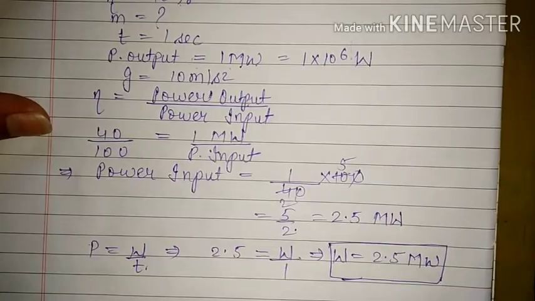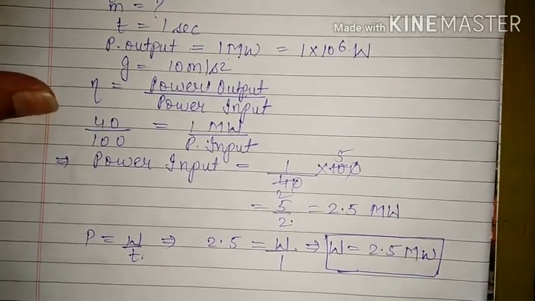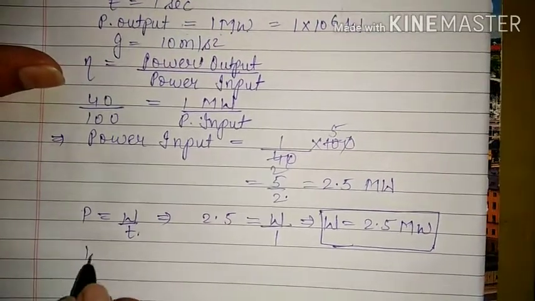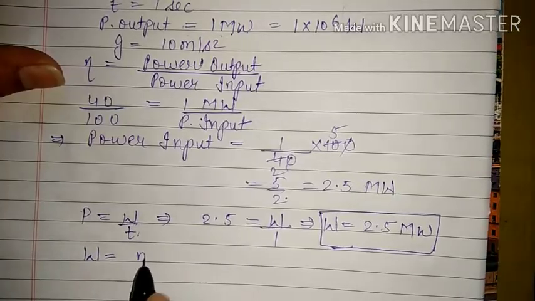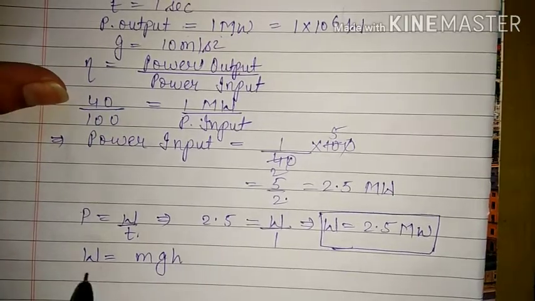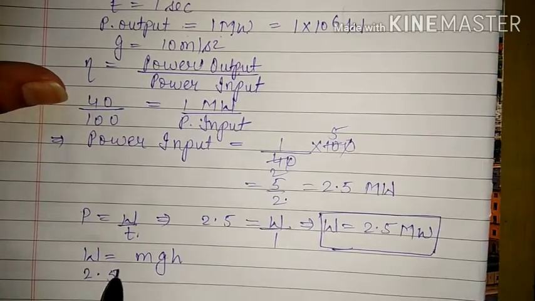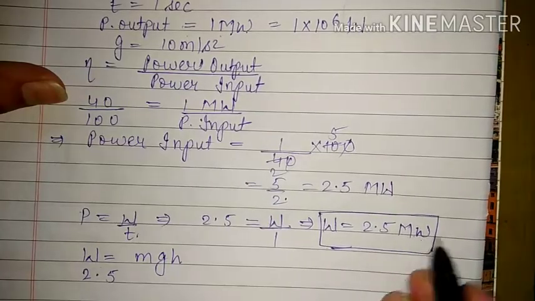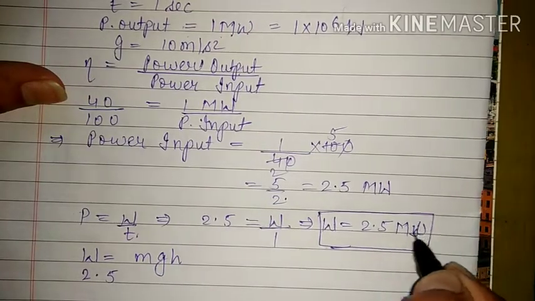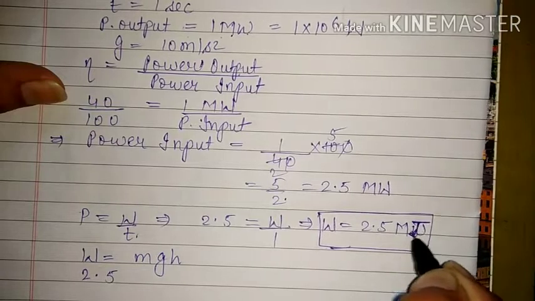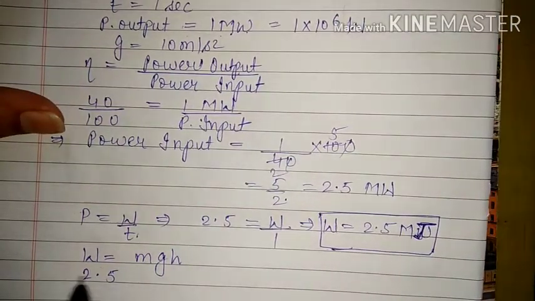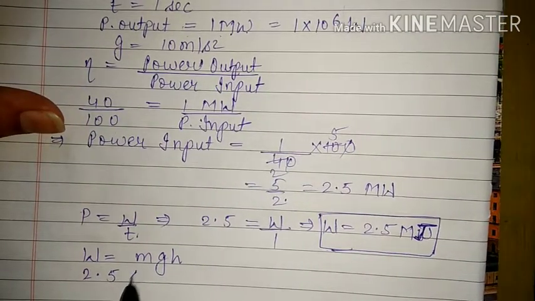And we know that since the work done is in the form of potential energy, so potential energy or the amount of work done is equal to mgh. Now we have amount of work done, that is 2.5. If you want to convert it into, this is megajoule. Here we have calculated work done, so it will be joule. 2.5 into 10 raised to power 6.